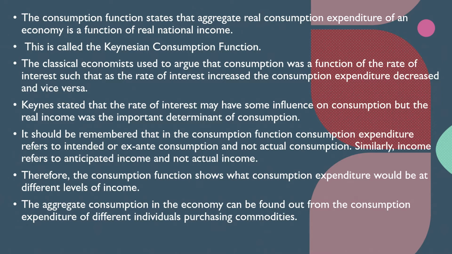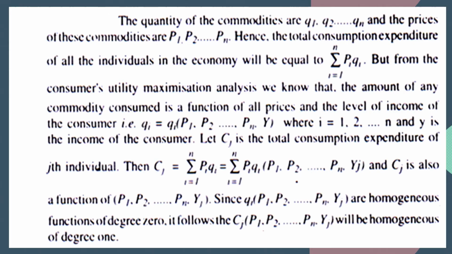The aggregate consumption in the economy could be found from the consumption expenditure of different individuals purchasing commodities. The quantities of commodities are given as Q1, Q2 to Qn, and the prices of these commodities are P1, P2 to Pn. Hence, the total consumption expenditure of all the individuals in the economy would be equal to the sum over i equal to 1 to n of Pi Qi, because we are summing the total expenditure on consumption.